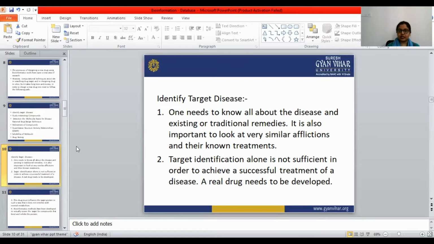So these are the points coming under the target disease. Next, the target identification is not sufficient. We have to develop a real drug.